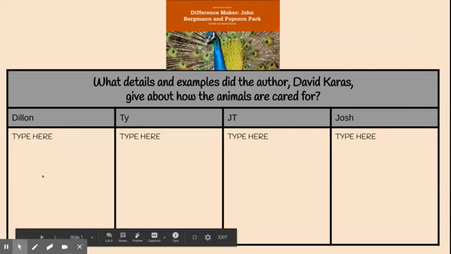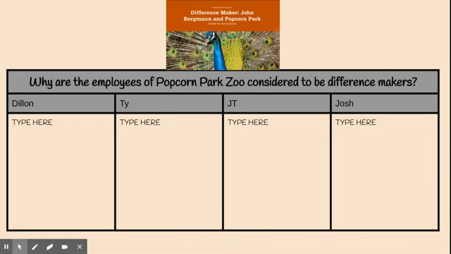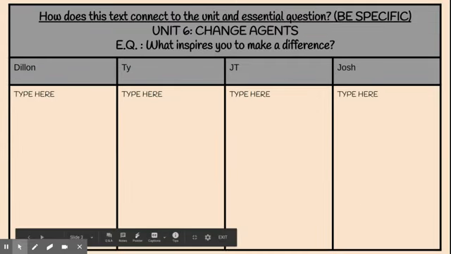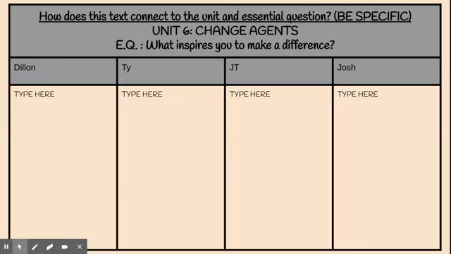So Dylan's going to type here, Ty's going to type here, JT's going to type here, Josh is going to type here. Then you're going to go to the next slide where there's going to be another question. And again, Dylan's going to type here, Ty, JT, and Josh. And then there's one last slide. So everybody has 3 slides to complete.